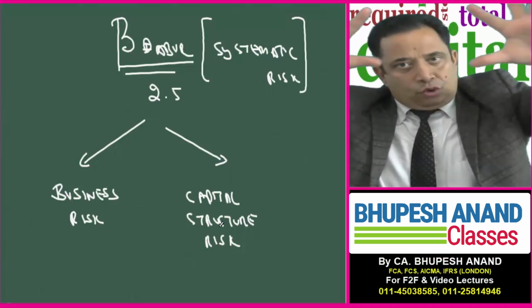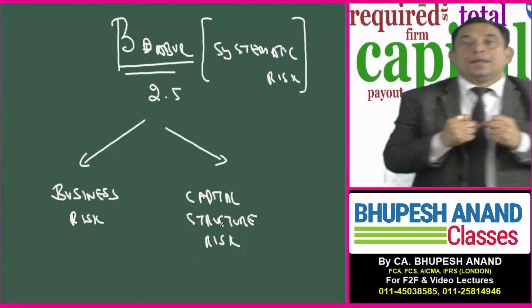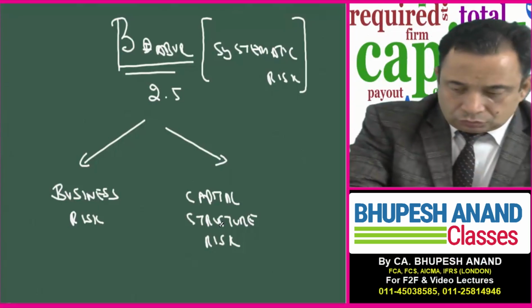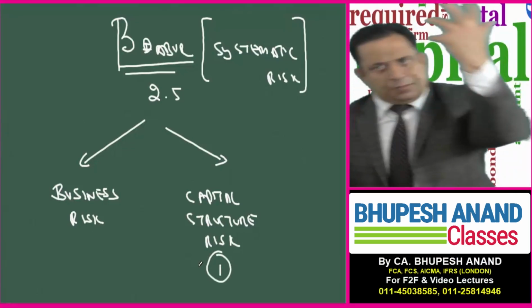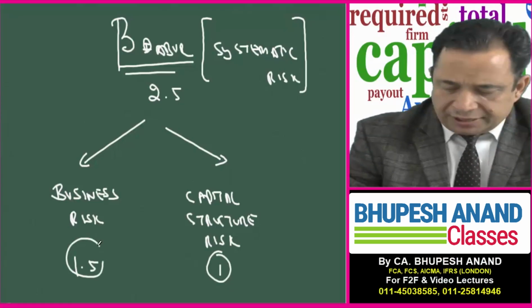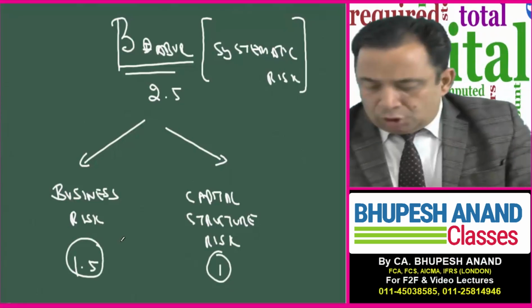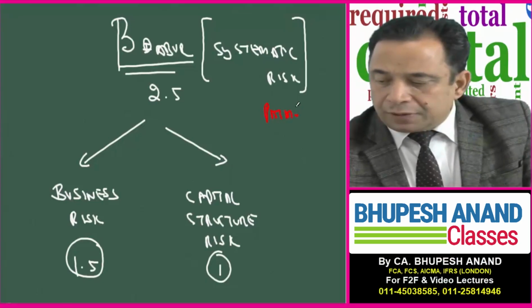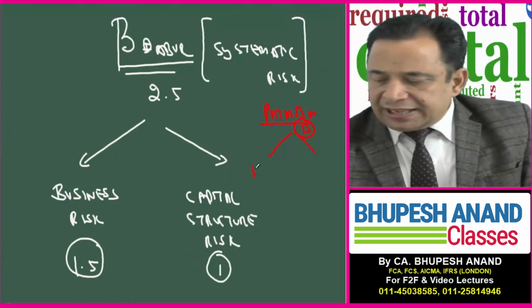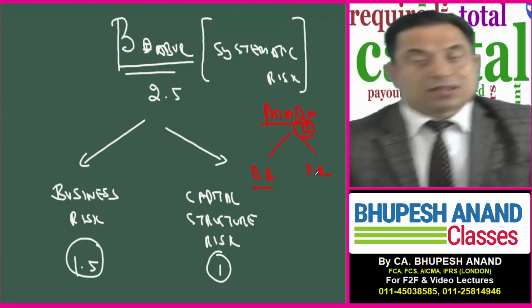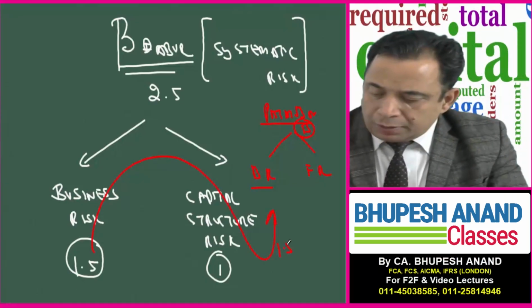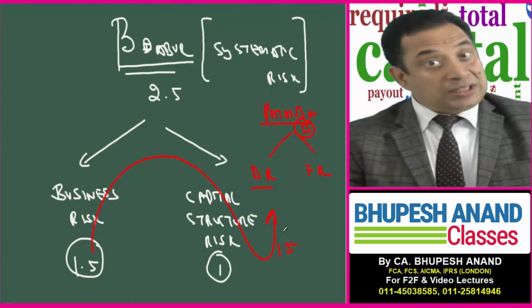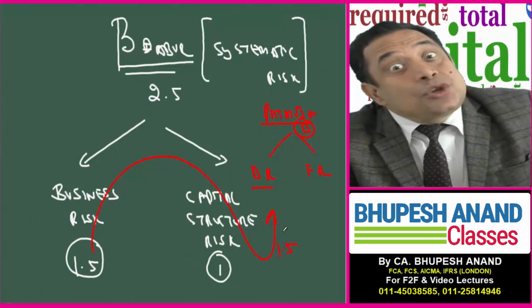So my dear friends, I want to discuss the same concept again. For the beta of Dabur, let the capital structure risk be 1, the financial risk be 1; I'm just bifurcating. And the business risk of Dabur is 1.5. Now, if I want to calculate for Patanjali, the unlisted target company, again the risk can be divided into two parts: business risk and financial risk. The business risk of Patanjali will also be 1.5, because it is inherent, it is due to the business, not due to any other factor.